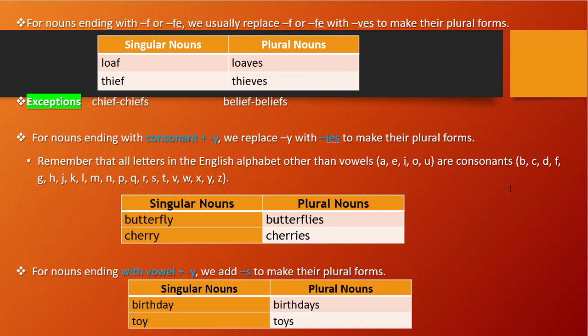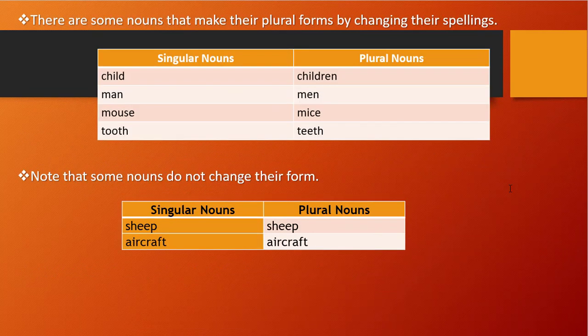Right, so we have seen these examples, and in the last we have seen a few nouns which completely change the spelling, and a few nouns which are the same in singular and plural form. In both forms they are the same.